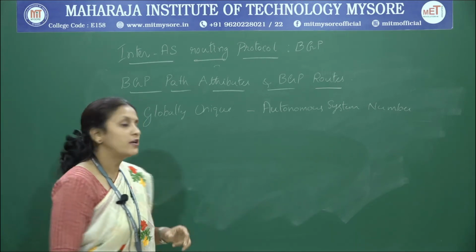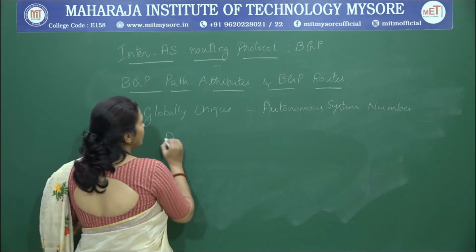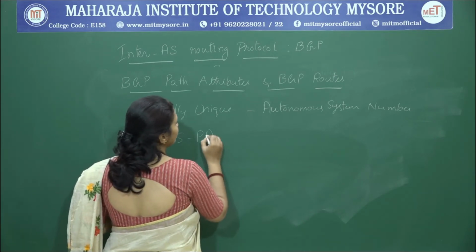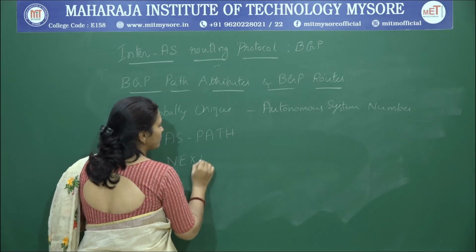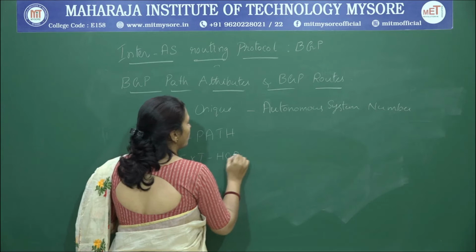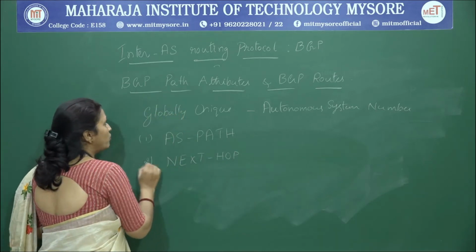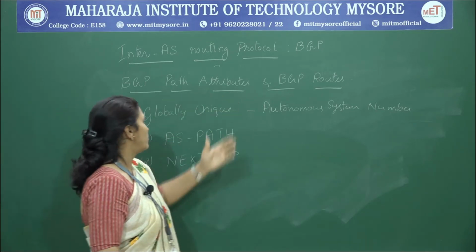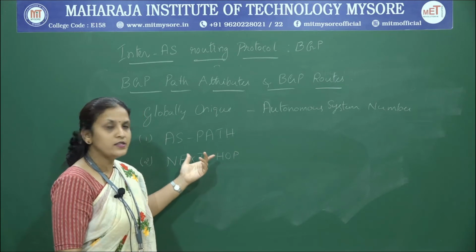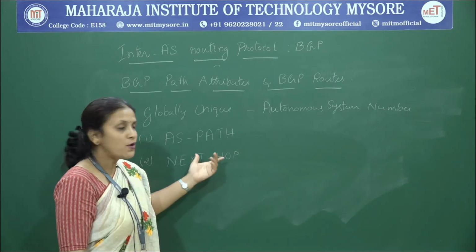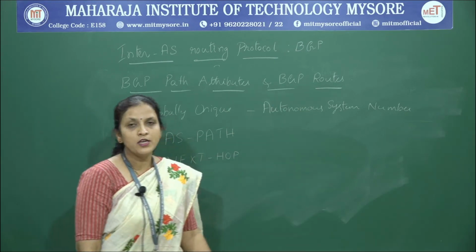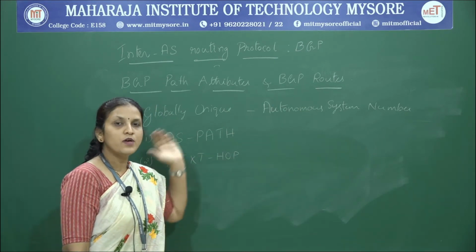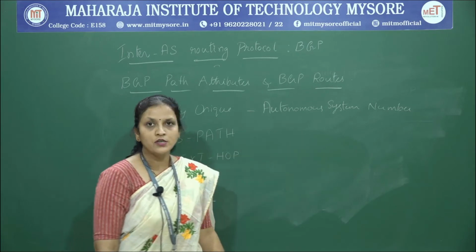Two major attributes among them are AS path and next hop. These are the BGP path attributes that are attached prominently, along with several other attributes, in a prefix reachability information which is sent from a source to destination routers.